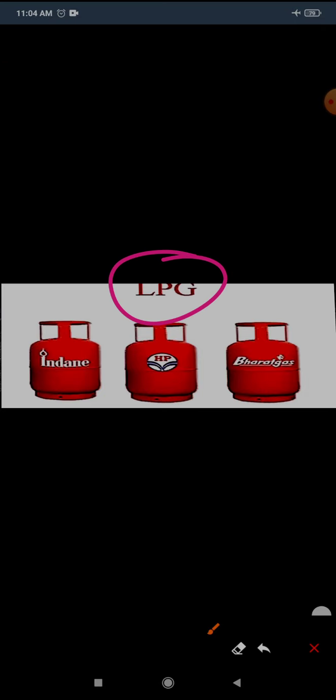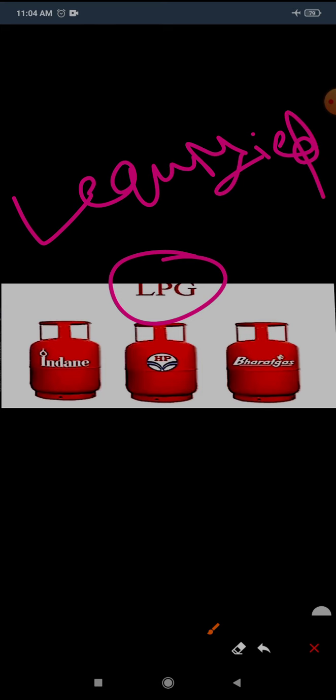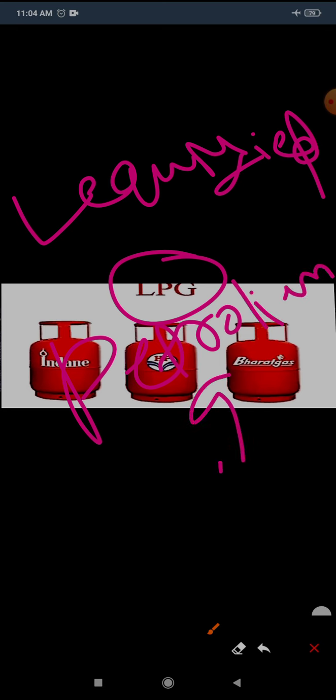So these all are the uses of petroleum. This is LPG. What is the full form of LPG? Liquefied petroleum gas.